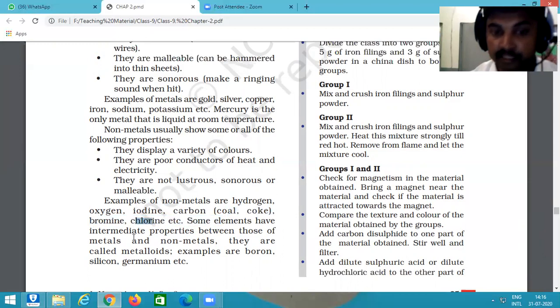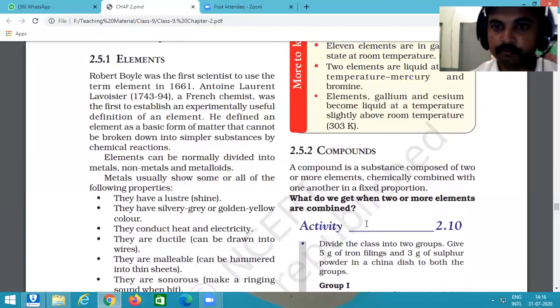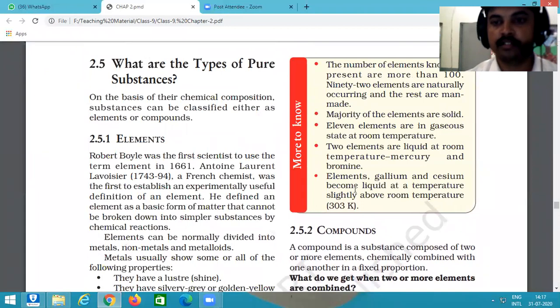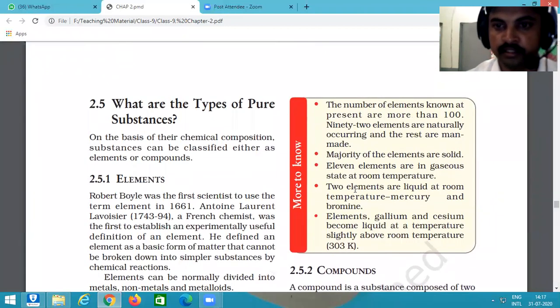Some elements have intermediate properties of metals and non-metals and are known as metalloids. For example, boron, silicon, and germanium. Okay. So there is some interesting fact here, so we discussed it.